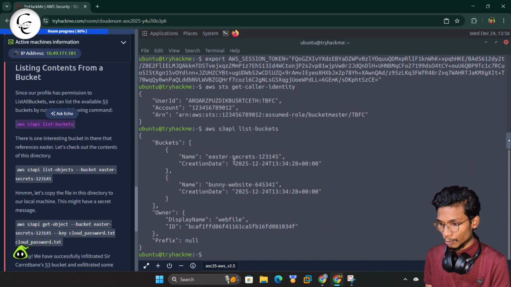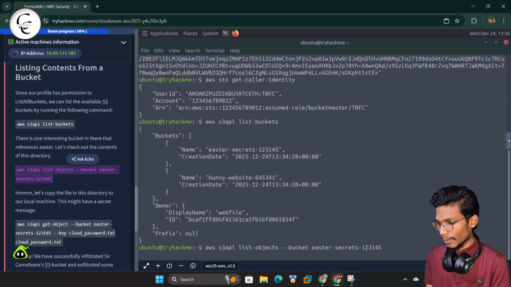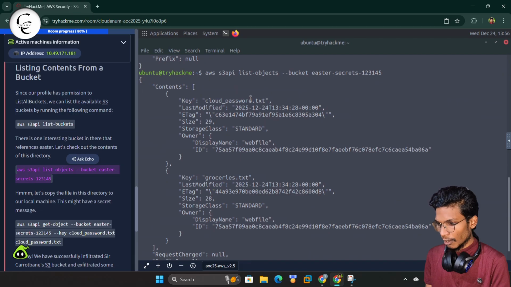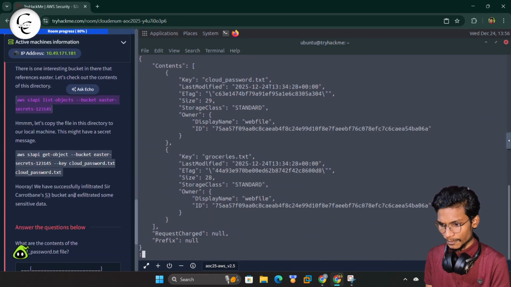Here we have two buckets: one is the S3cret and the other one is the bunny website. I think we can find something inside the S3cret, so we will try to gain access to it. I will simply copy the command from here, paste it and enter. From here we got the files. Inside this we have two files, cloudpassword.txt and grocery.txt. I think we will find something inside the cloudpassword.txt.